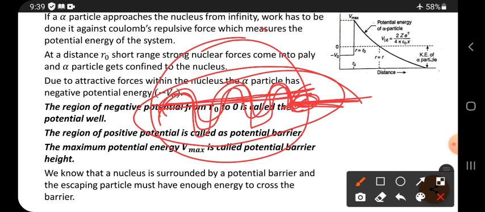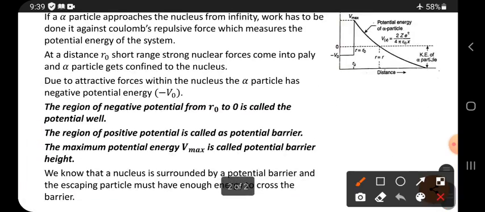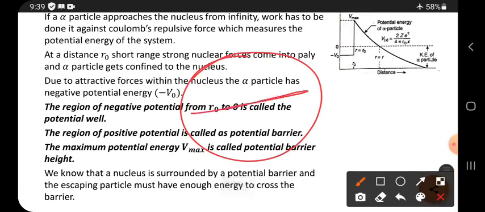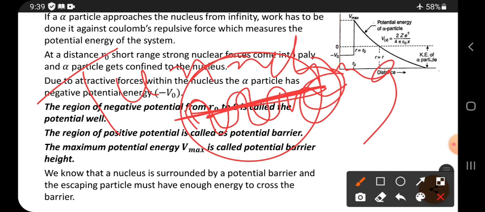But according to classical mechanics, the particle cannot escape this potential barrier. But according to quantum mechanics, when we consider the particle as a wave motion, then there is a chance to leak through this potential barrier. That is called the tunneling effect.